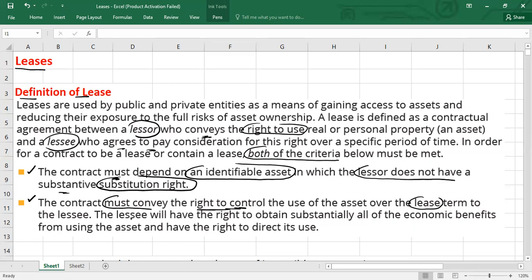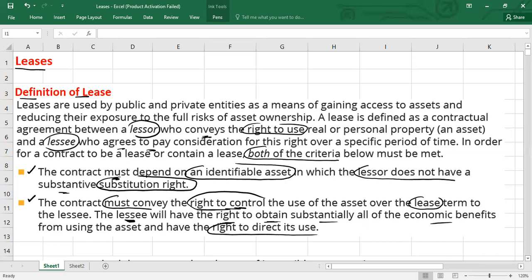Number one, the lessee is the party who has a right to obtain substantially all of the economic benefit from the asset. And second, the lessee has the right to direct its use. If these two conditions are met, it means the lessee has control over the right of use of the asset. So this is the definition of lease.